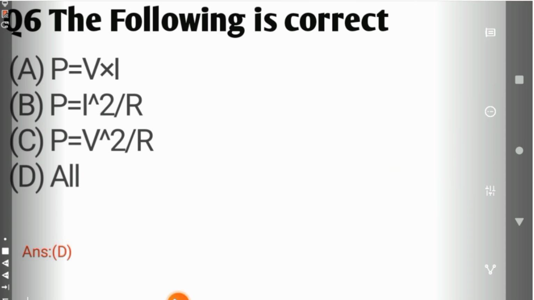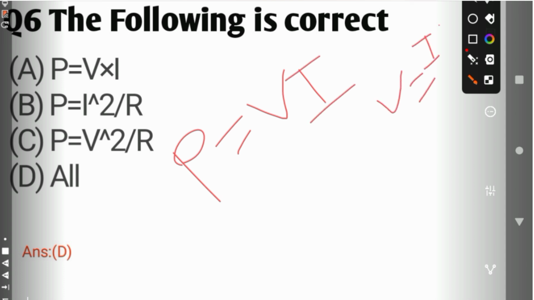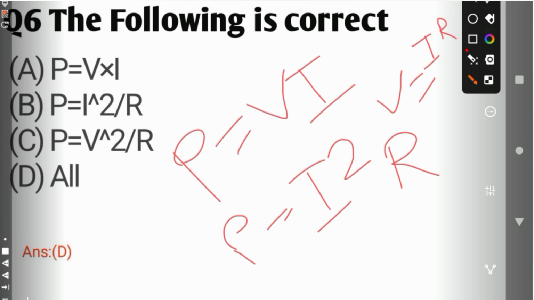Also, P is equal to V into I, and since V is equal to IR, it becomes I square R. If we put I equal to V upon R, it becomes V square upon R. So the correct answer is all of these.